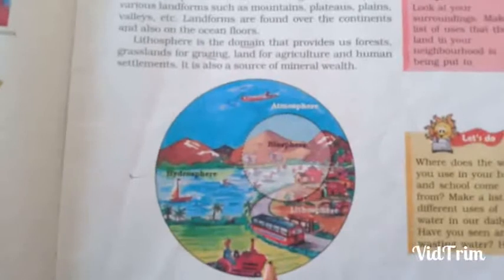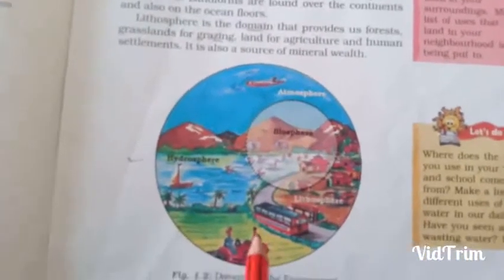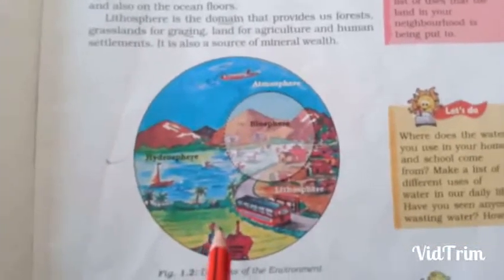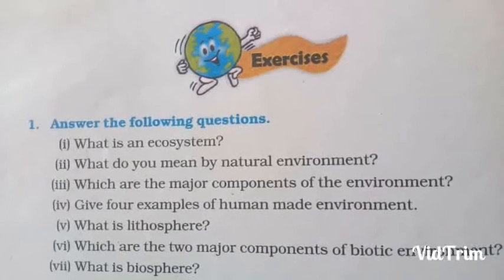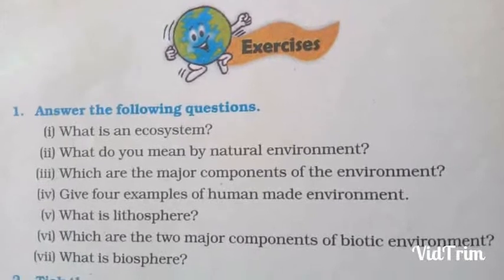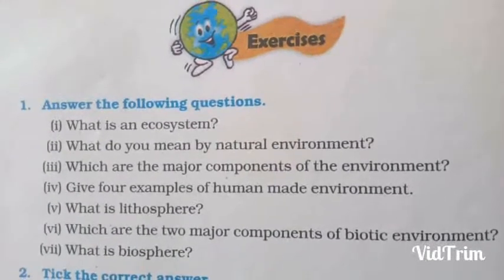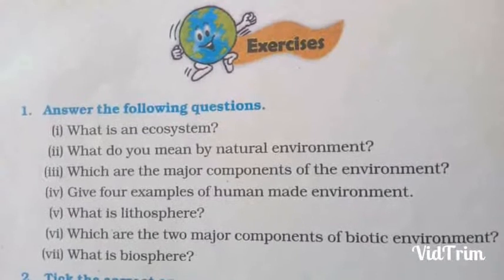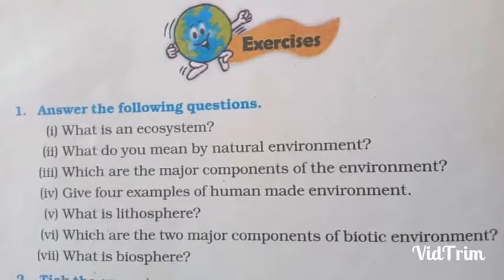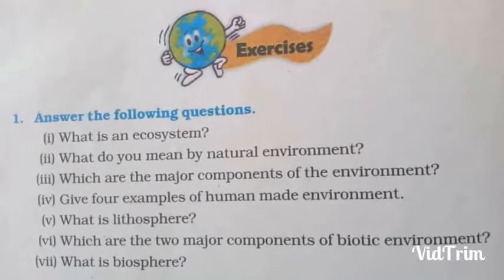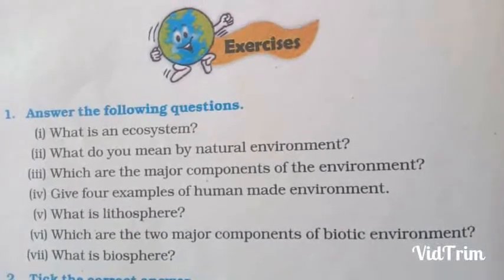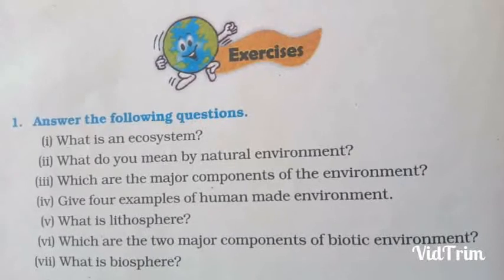Students, I have also given you some examples in the last, so please do the examples and exercise. You have to answer the following questions. What is an ecosystem? What do you mean by natural environment? Which are the major components of the environment? And give 4 examples of the human-made environment. What is lithosphere? Which are the 2 major components of biotic environment? And what is biosphere?